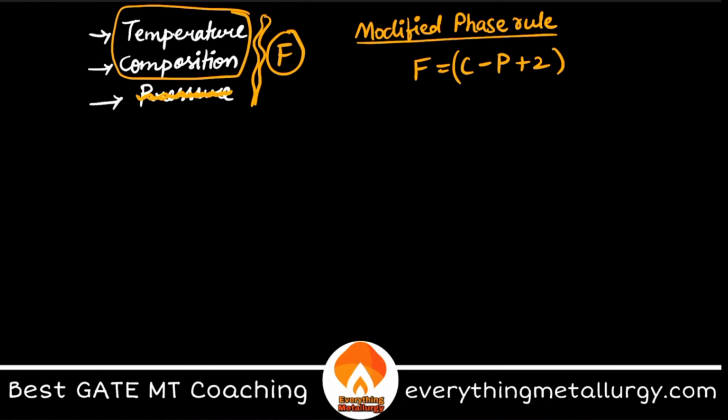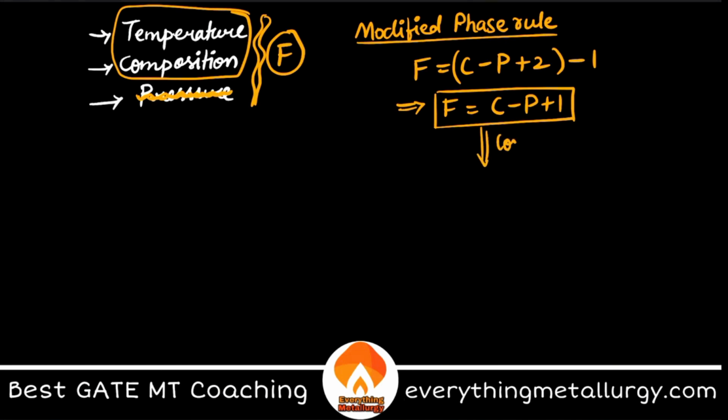Pressure is no more a degree of freedom. So minus 1, right? I'm just removing the pressure term. So this gives me F is equal to C minus P plus 1. This is what we'll use for all the phase diagrams, because all these are in equilibrium at the pressure of 1 atmosphere. So we call these condensed phase diagrams.